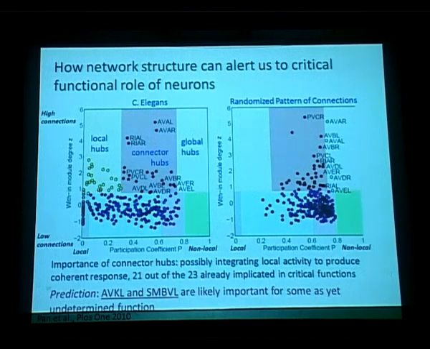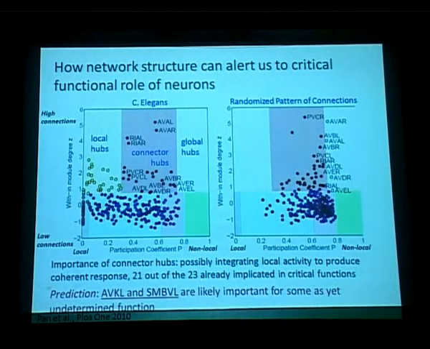Again, this is undetermined as far as experiments are concerned, but from our work we think that given their position, these are neurons which are likely to be of importance. So given that from structural analysis of the neuronal network we could identify these functionally important neurons, it suggests that function defines structure to a certain extent.